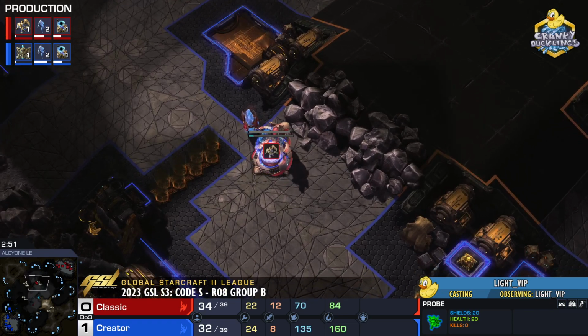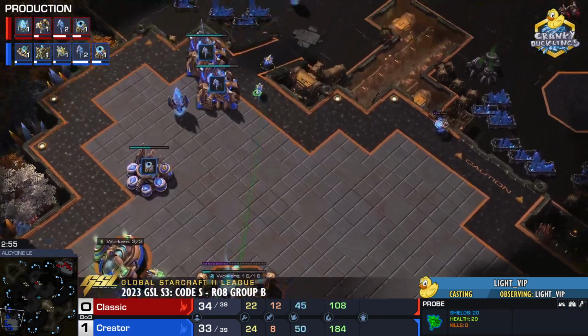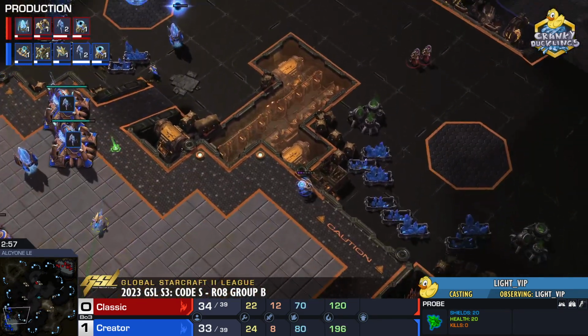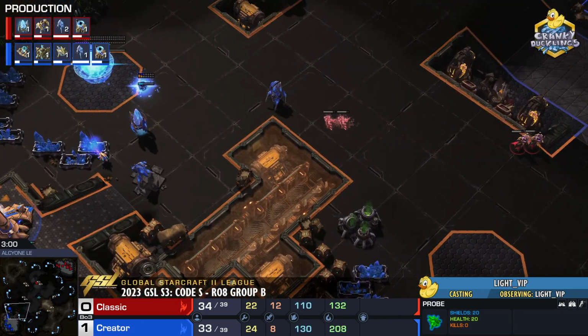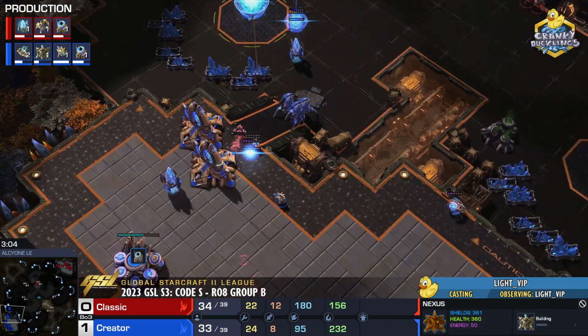There it is, Immortals are on the way. It's all coming down. Meanwhile, Creator back at home, going for a Sentry follow-up for a bit of a scout with a hallucination. Going for his expansion, Shield Battery on the low ground. This is going to be a tough hold here for Creator.